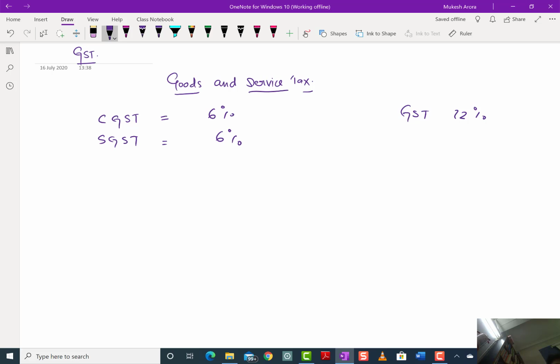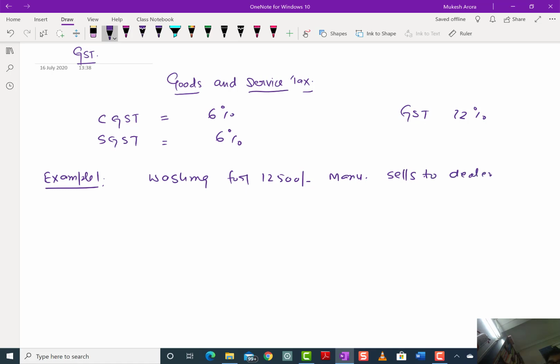Suppose now we have a sum. Example 1: A manufacturer sells a washing machine for rupees 12,500 to dealer B, and dealer B sells to a consumer at a profit of 1500.